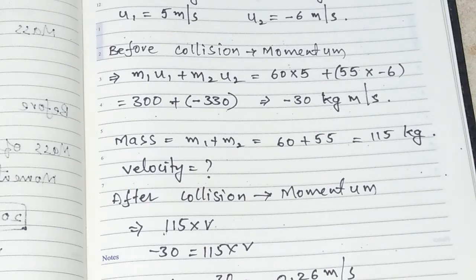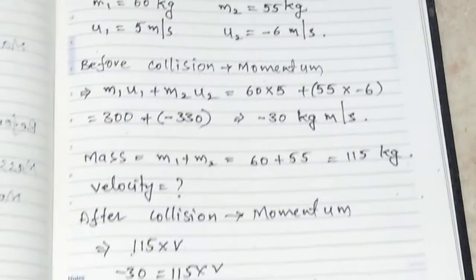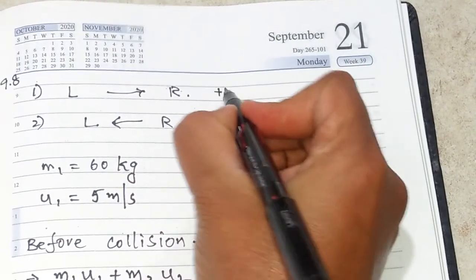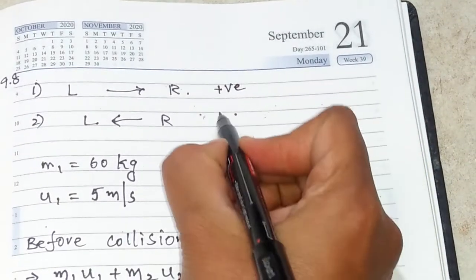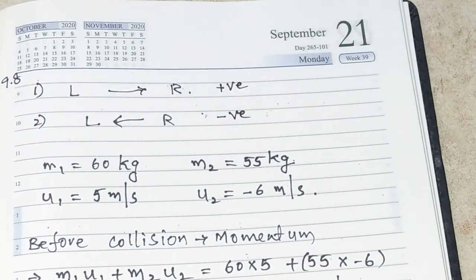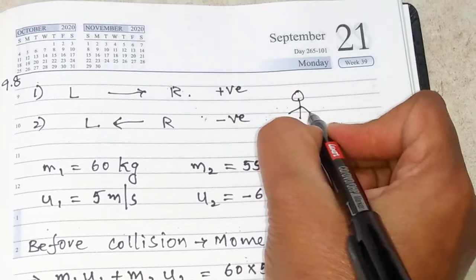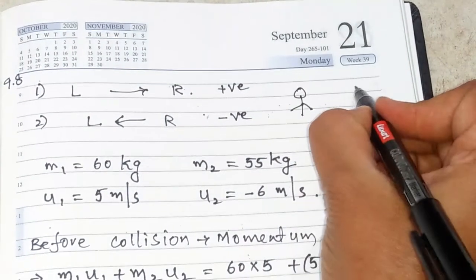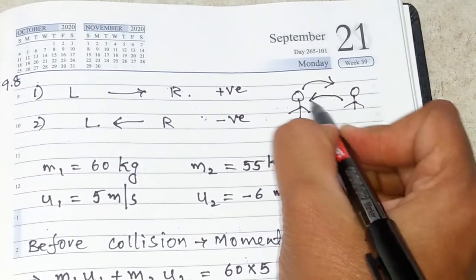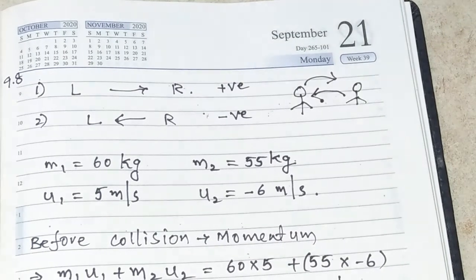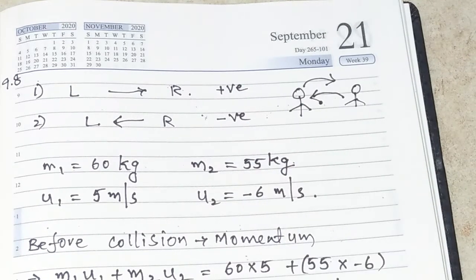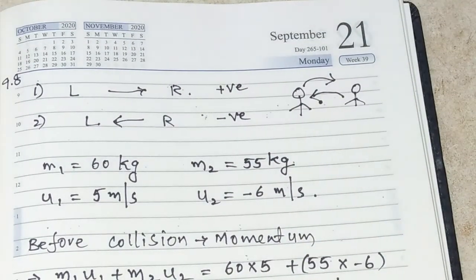So, what does it mean? Let us go to the starting of the solution. First player is moving in the positive direction, if you assume like that. Second player, negative direction. That means whenever both of them are entangling, what is happening here? If I take this as the first player and this as the second player, the first player is moving in this direction, the second player is moving in this direction. At the end, both of them are moving in this direction only, that is from right to left. Because of that we got the value of velocity as minus.